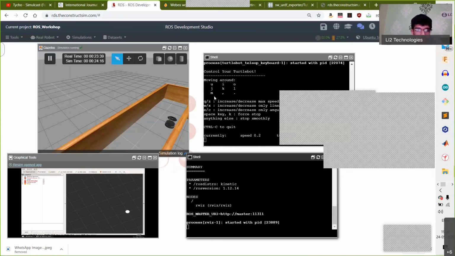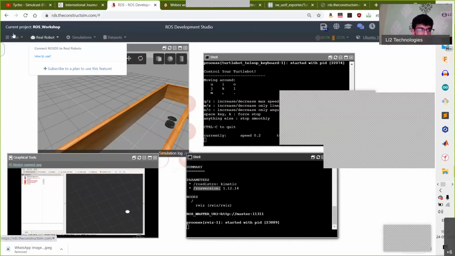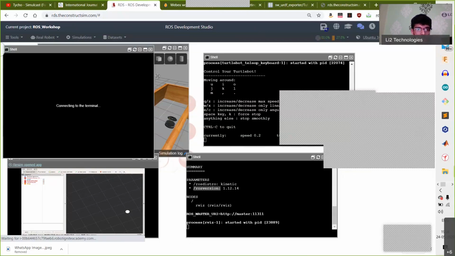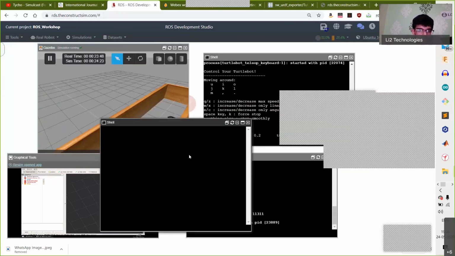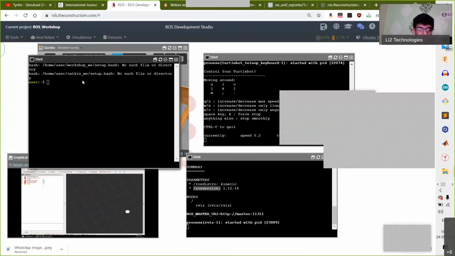Right. So before that, open another shell and then run the following command: ROS launch turtlebot_navigation, and then gmapping_demo.